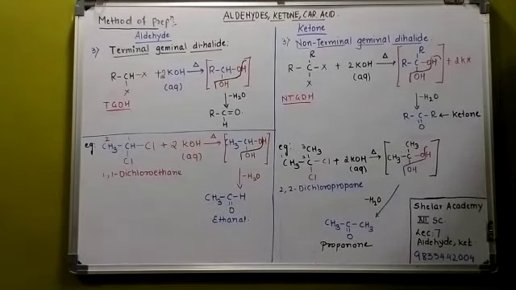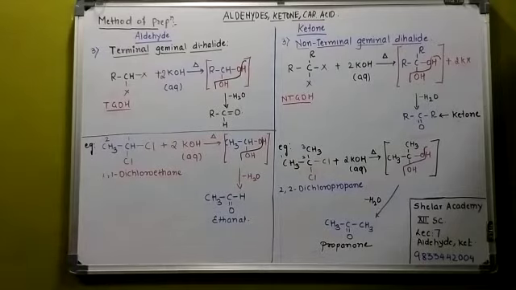Now, so what do I get? I get an unstable diol. Why is it unstable? Because the two OH groups present on the same carbon make the structure unstable. As it is unstable, immediate removal of water converts it to an aldehyde. I think you have understood the method of preparation. I have taken an example for the same.